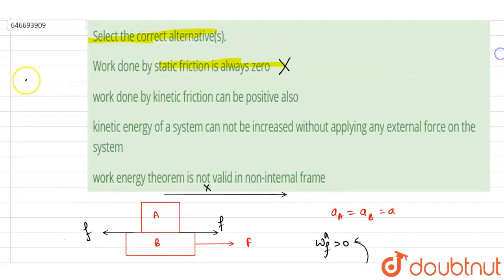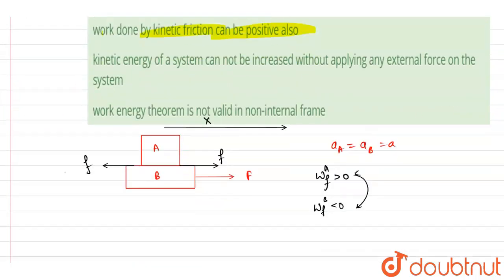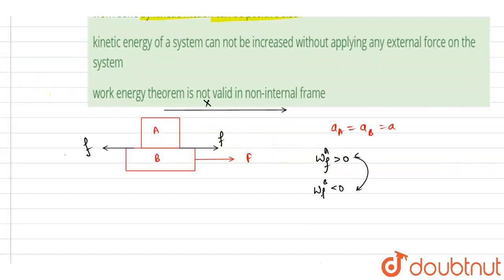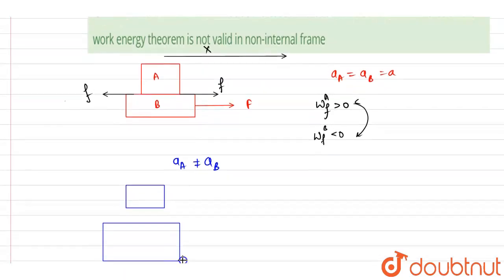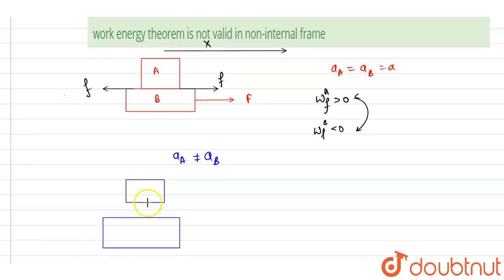Now the second option: the work done by kinetic friction can be positive also. Again we will take the same example, but this time let's say the acceleration is not equal. Relative motion started, but still A is moving in the forward direction and B is also moving in the forward direction because of this kinetic friction force.